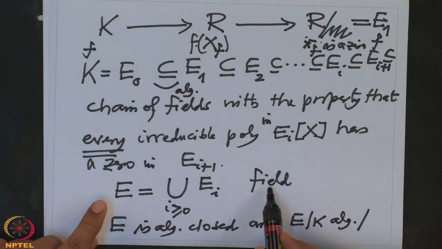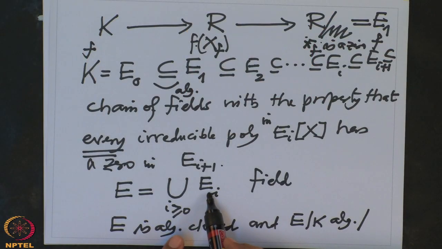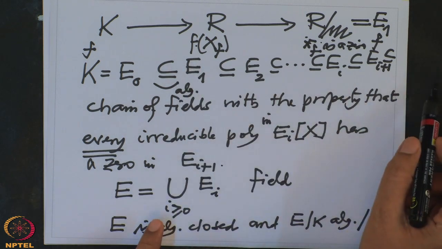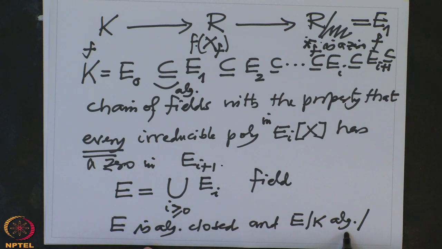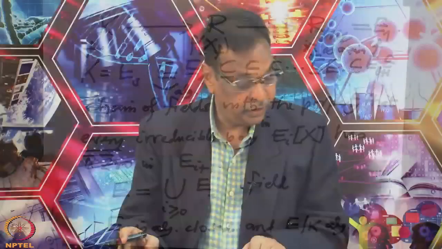So how do you check? First of all, it's a field. Why? Because all these Ei's are fields, and therefore we can define addition and multiplication, and those will be well defined because it's a chain. So it becomes a field, and it's obviously algebraic over K, because each stage is algebraic over K and algebraic is transitive. Now we only have to justify that E is algebraically closed, but that means what? We want to check that.